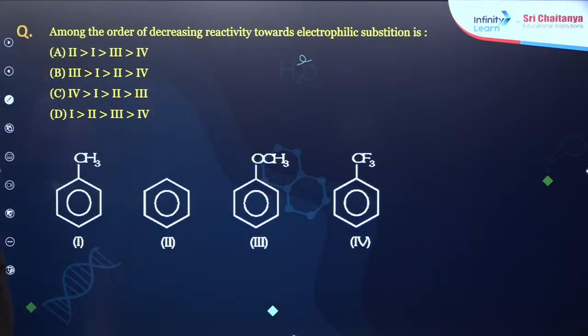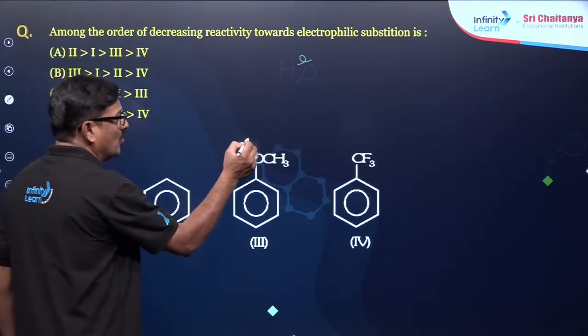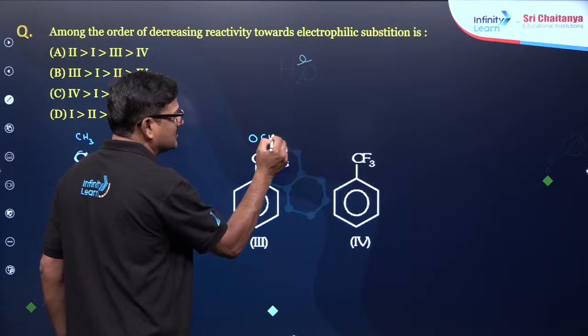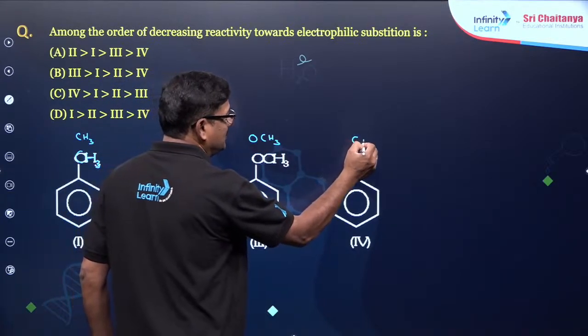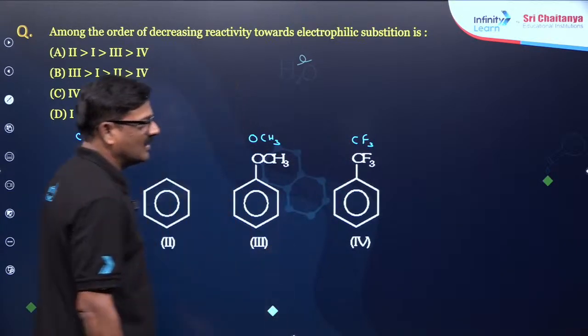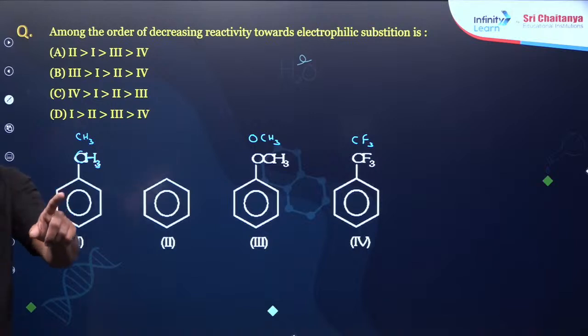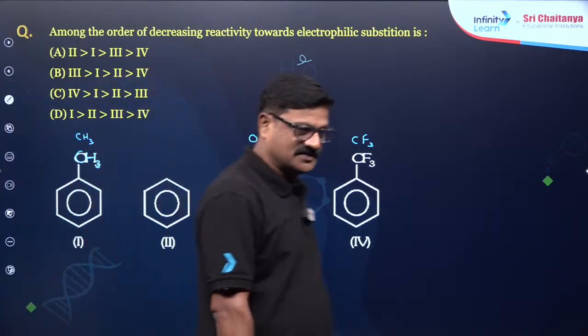Now let's talk about among the order of decreasing reactivity towards electrophilic substitution reaction. Now it is a CH3. Let us say this is a CH3. Okay, let's say CH3 and OCH3. So it is not clear. I want to write CF3. Okay. Now you all tell me what is the actual order for this. You all tell me.